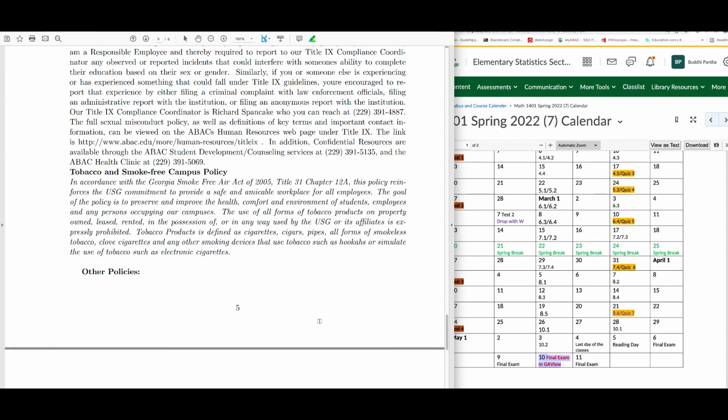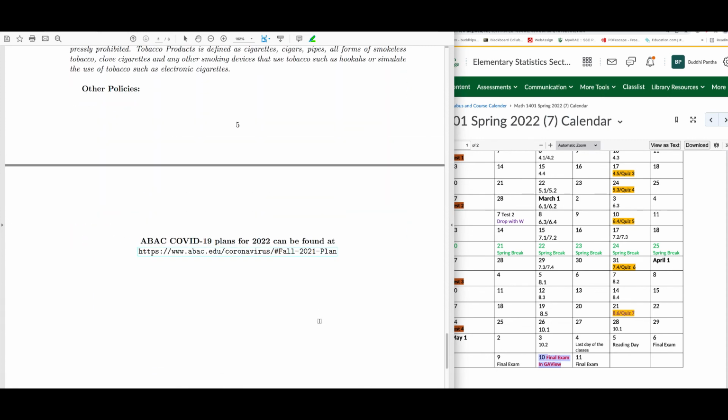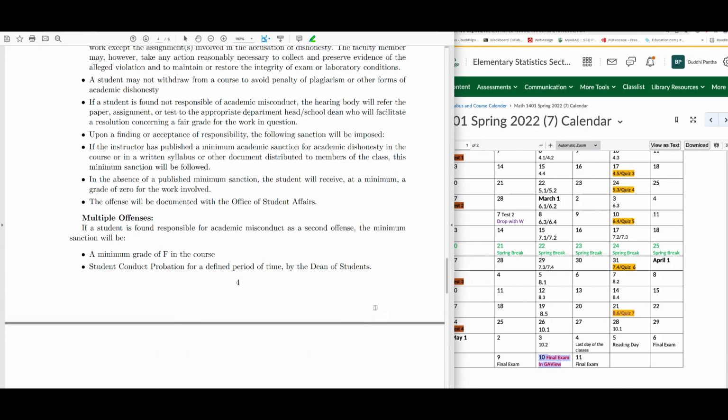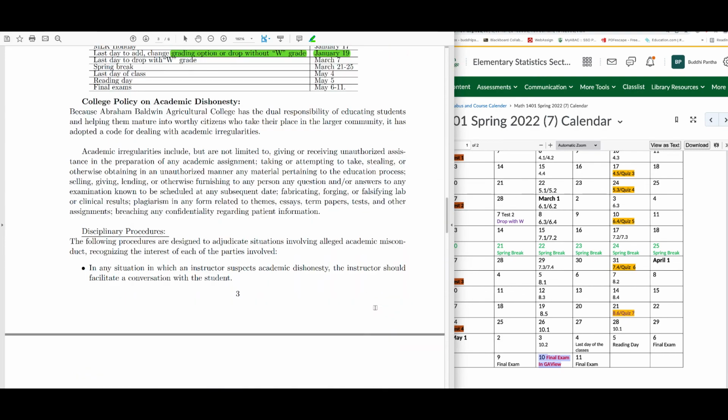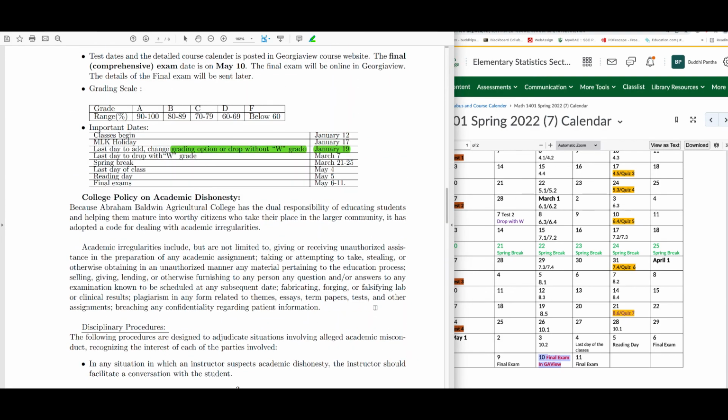All right, so you can read all the standard statements. And that's all. If you have any questions, you can email me. At the very end, you can see the college's COVID guidelines. If you get COVID, you can contact the student health center and get tested, and they will email me about it. All the other things are standard, but you can read again. If you have any questions, you can email me back or join the Zoom meeting.